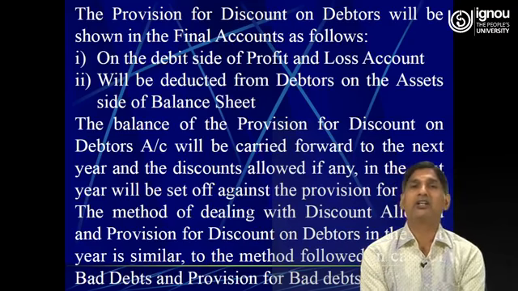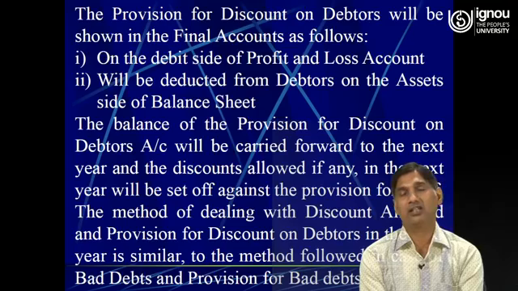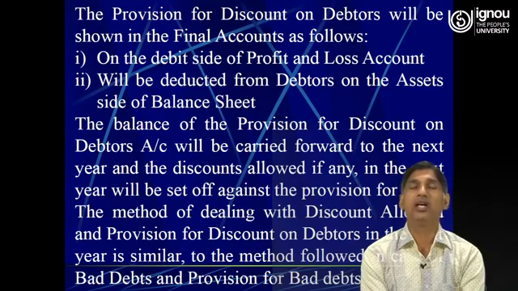So please remember this sequence, otherwise students will not be able to calculate the exact amount of debtors which needs to be shown on the asset side of the balance sheet. This is very, very important, and they must try to understand. They must not mug it up, rather they must not cram it.